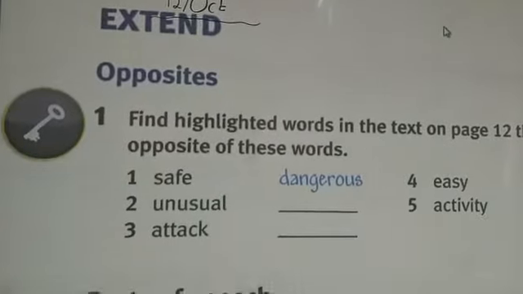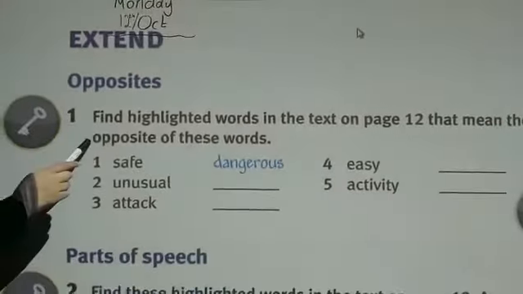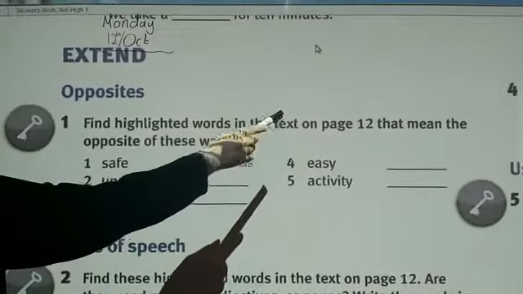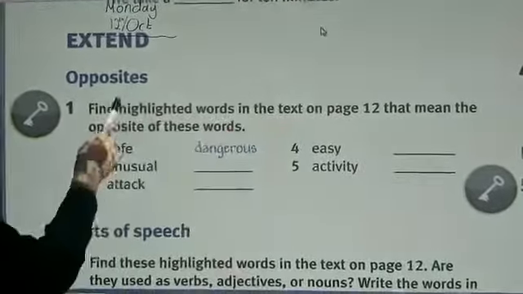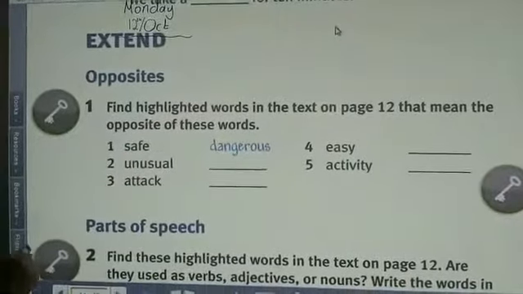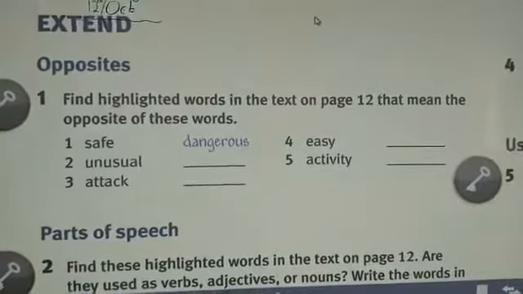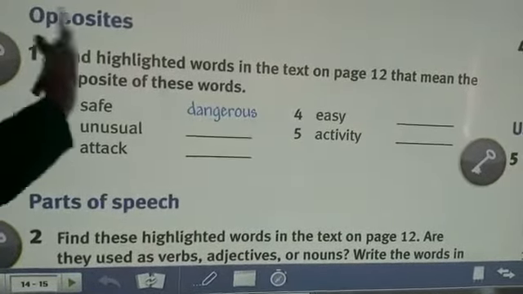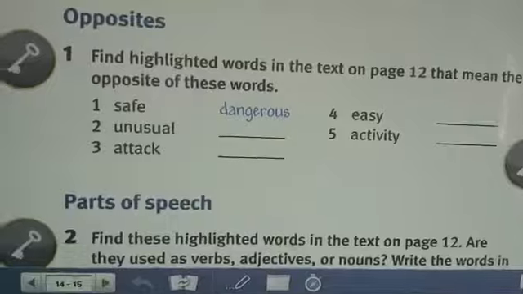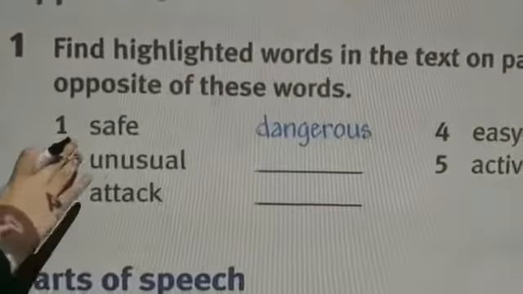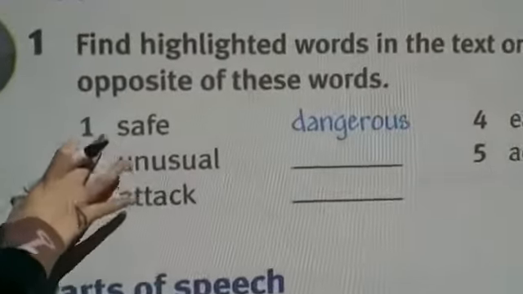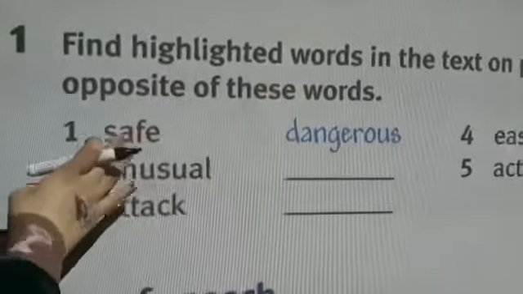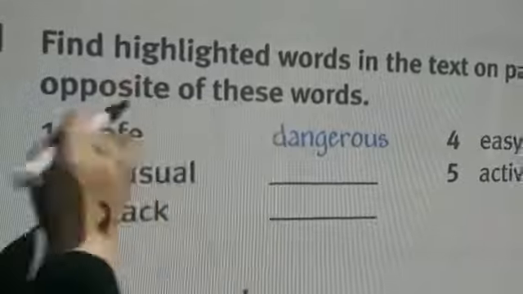Okay? So the question says that find highlighted words in the text on page 12 that mean the opposite of these words. So we have, as you know, highlighted words in the text. Now we have here the opposite meaning of them. Look at the first one. We have here safe. So safe is the opposite of dangerous. Safe, it is the opposite of danger.